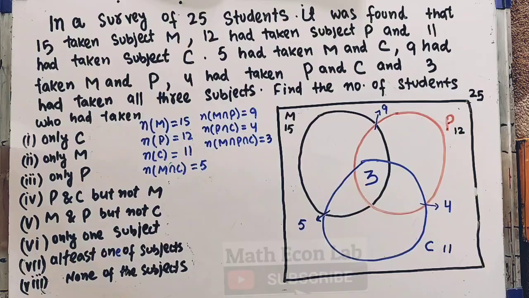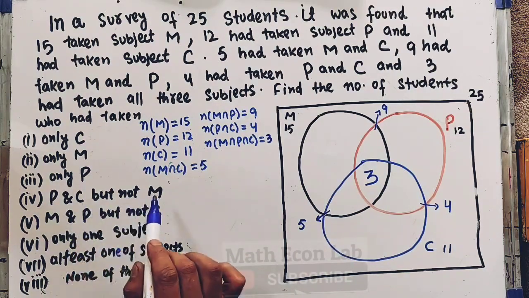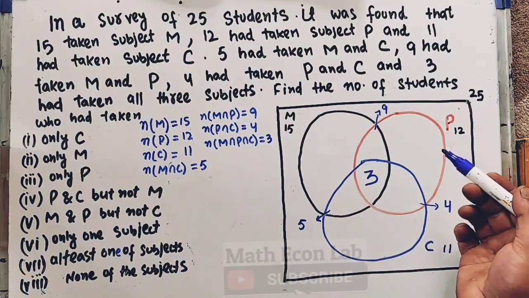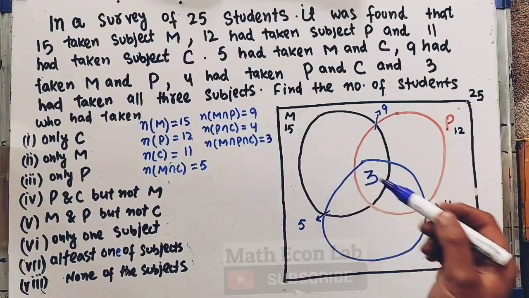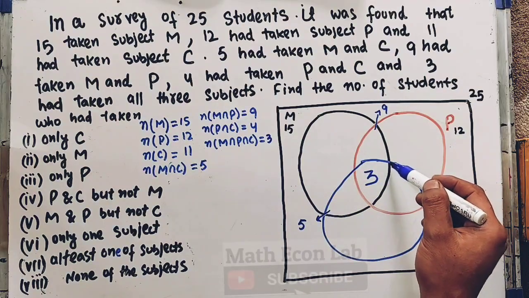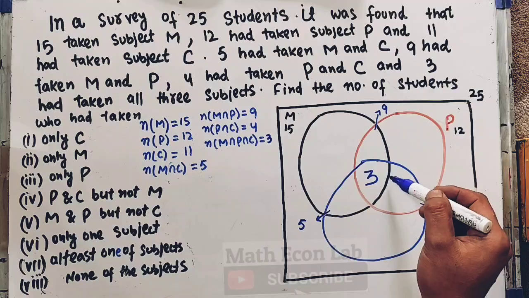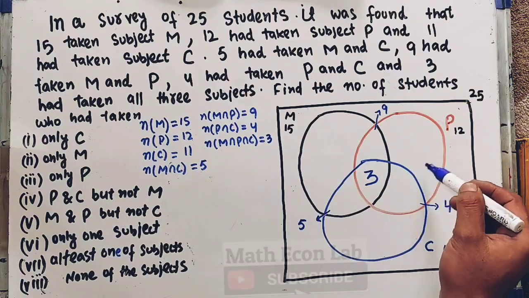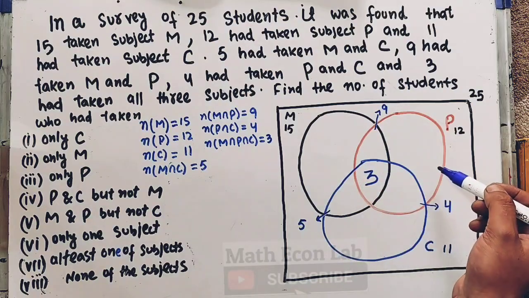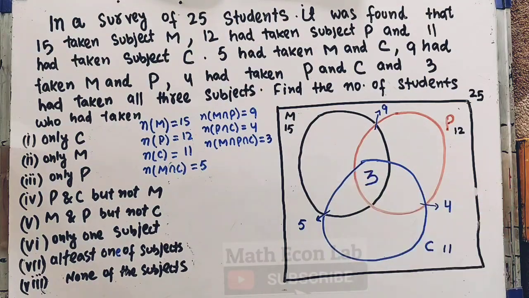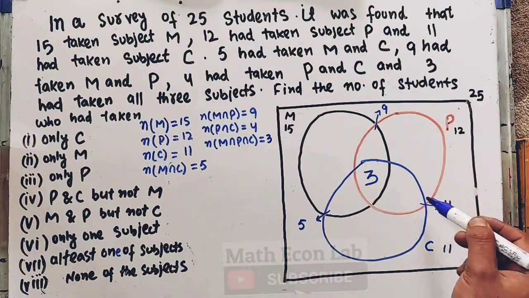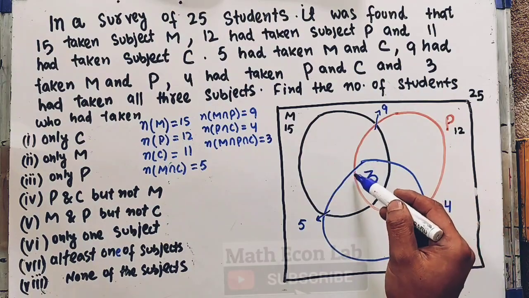Now let me first find out the number of students who have taken P and C but not M. Let us find out the region which is common to P and C but not M. I guess this very region enclosed by black, blue and red will be the region common to P and C but not M. We know that in this whole region lie 4 students, and this region has 3.